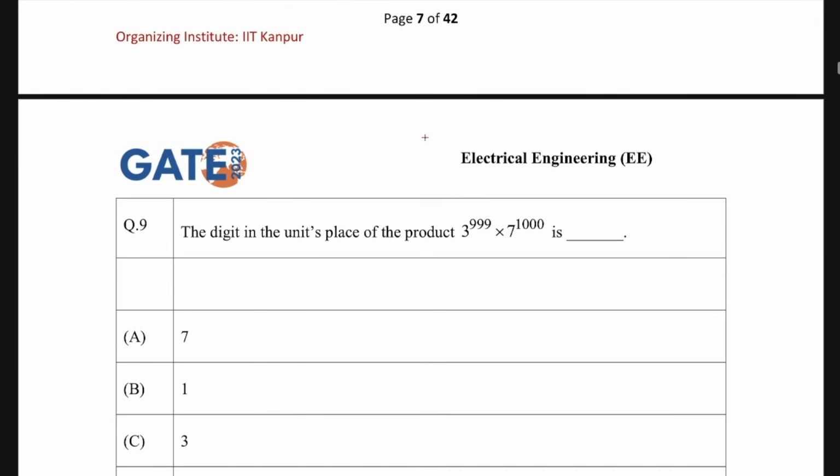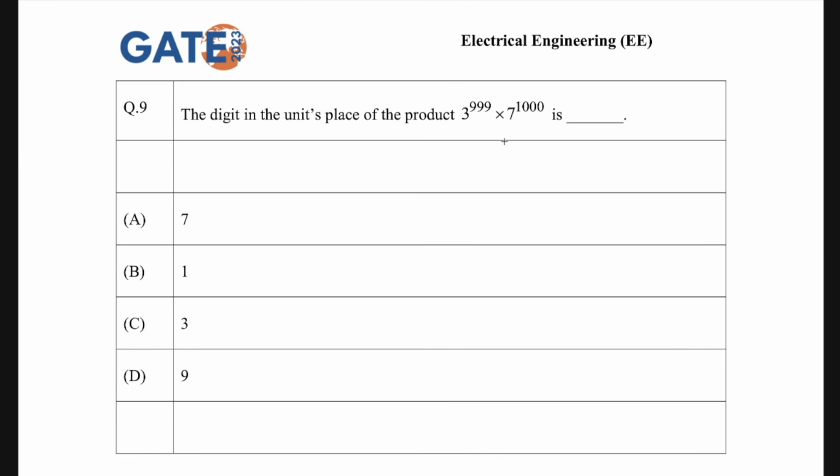Okay, let's take the ninth question. It says: the digit in the unit place of the product of this. Whenever you are asked to solve questions for the unit place digit, always remember that you first find out the digits and their powers. So 3 to the power 1, 3 to the power 2, 3 to the power 3, and 3 to the power 4, what exactly will you get? 3 to the power 1 is 3, 3 to the power 2 is 9, 3 to the power 3 is 27, and 3 to the power 4 is 81, right?